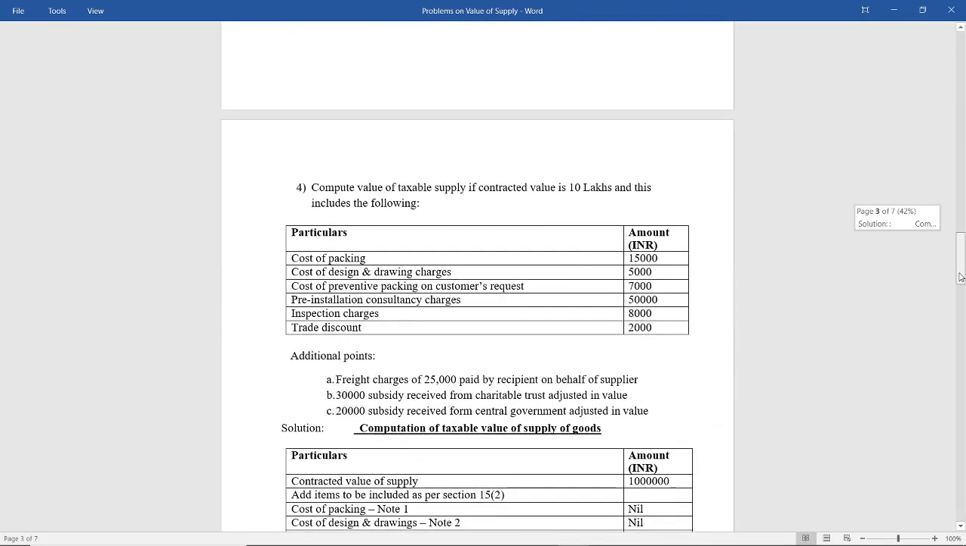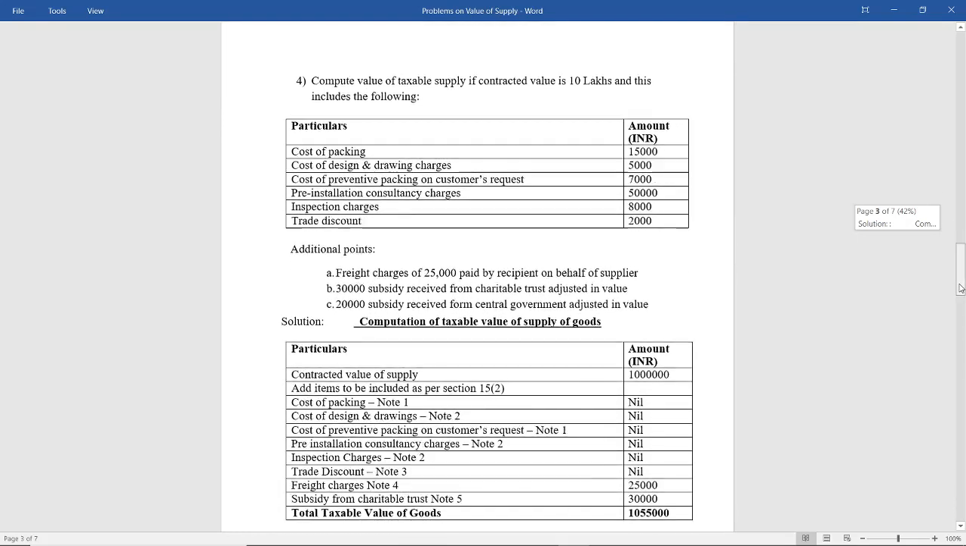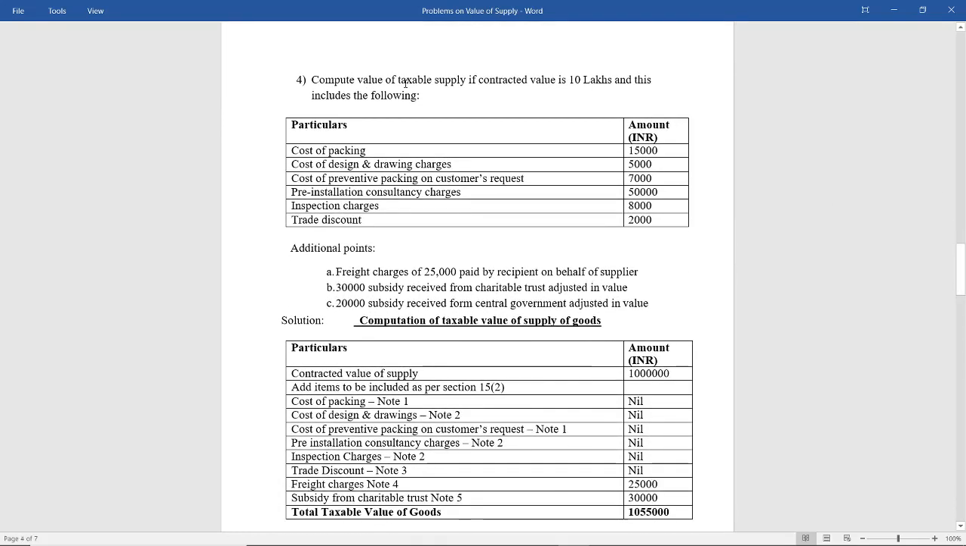Next, problem number 4. Compute the value of taxable supply if the contracted value is 10 lakhs and this includes the following. So this 10 lakhs is already including the following. Remember, it is already 10 lakhs is including the following.